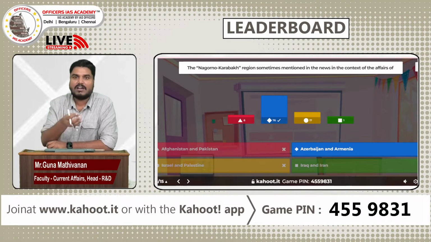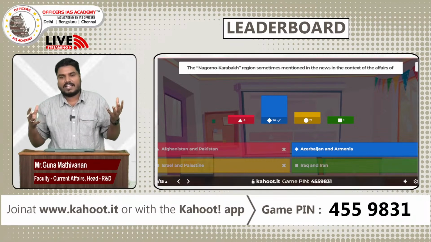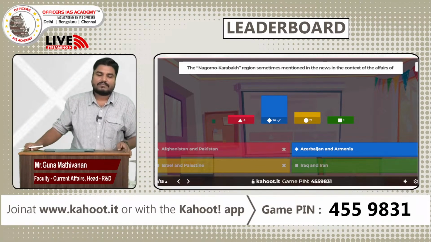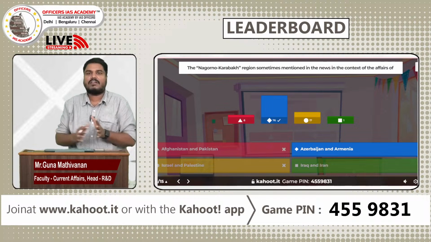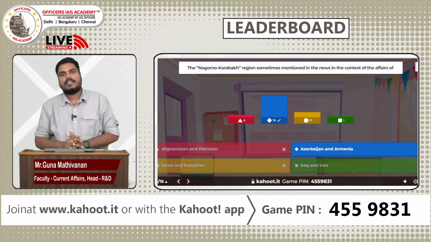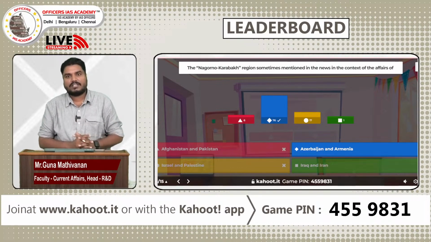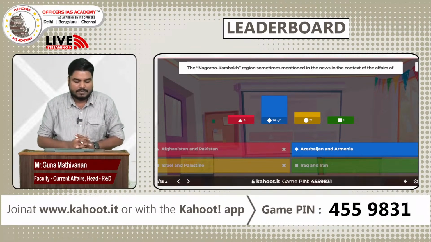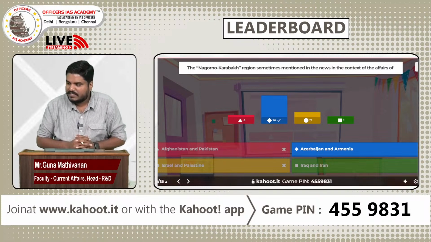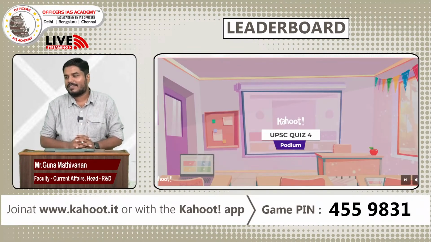Since the USSR disintegrated in the 1990s, Azerbaijan and Armenia are newly formed states. From 1994, we have been seeing conflict between these two countries over the area called Nagorno-Karabakh. The Caucasus Mountains run through this region, that we have to know. So your answer option is Azerbaijan and Armenia. Almost 76 participants have chosen the right answer. Let's have a look at the final leaderboard.